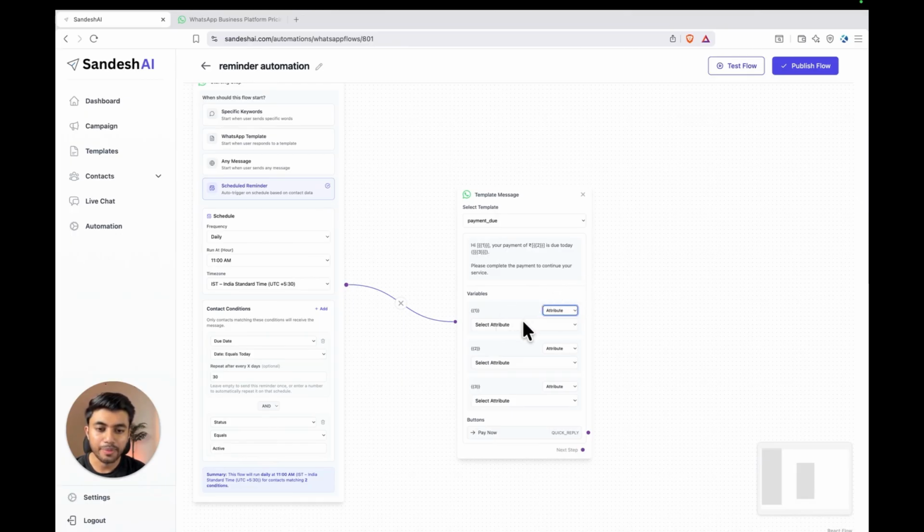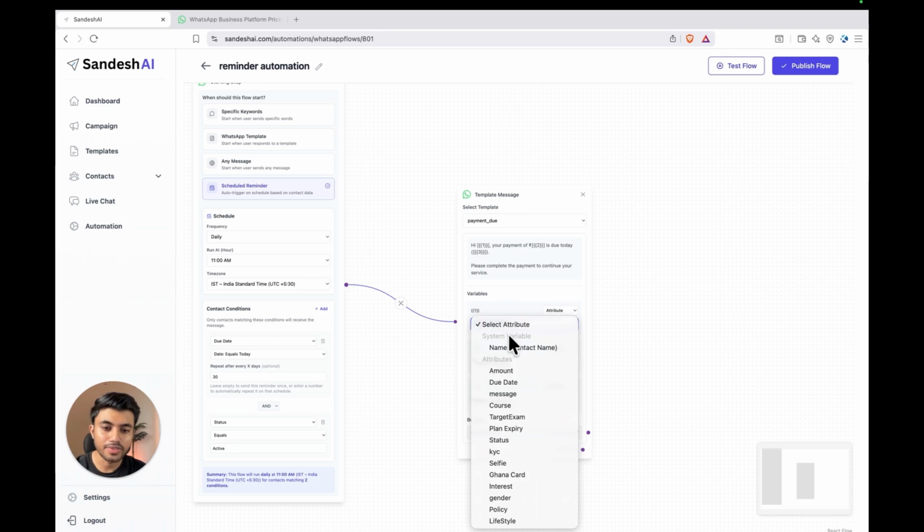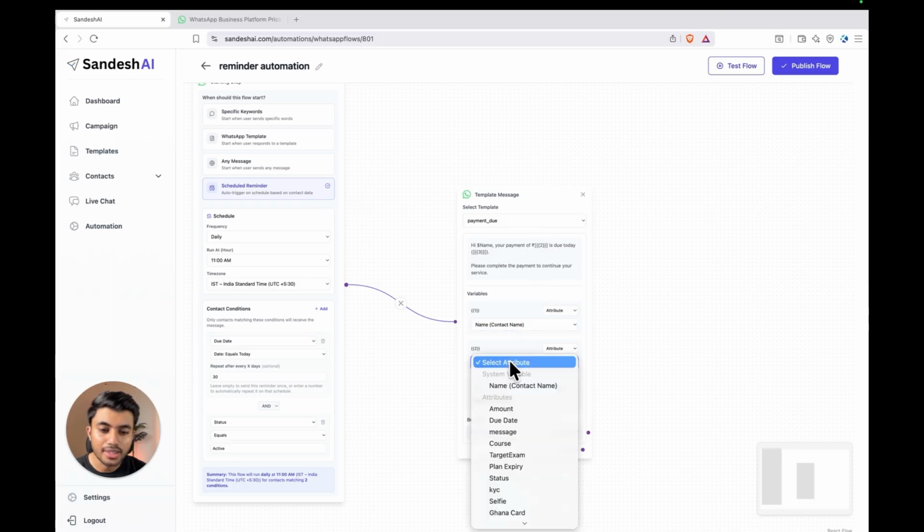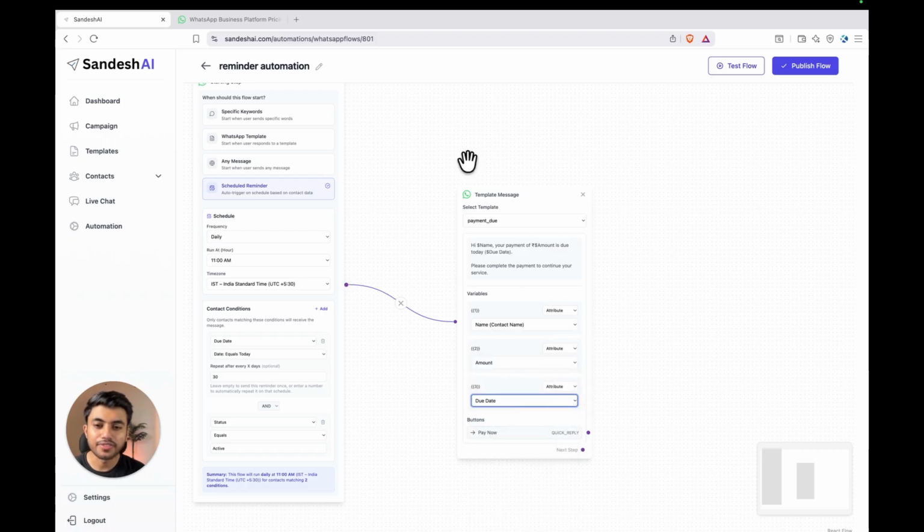Now map the correct attribute here. For the first variable, select the name. And if you remember, the second variable is of amount. So select the amount here in the second variable. And the third variable is of the due date. So select the due date here. Now we have successfully configured the WhatsApp reminder automation.